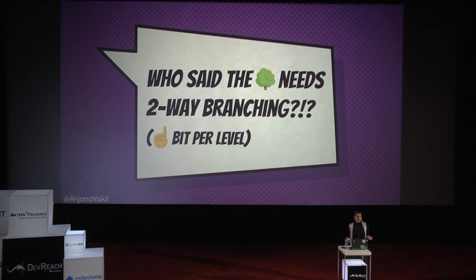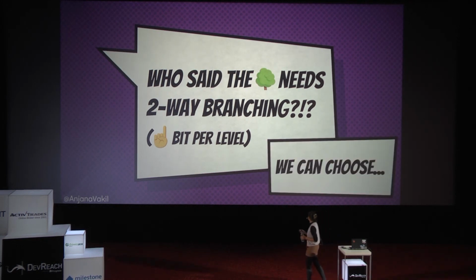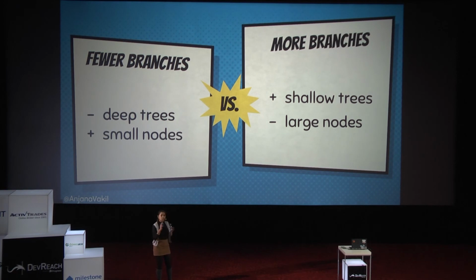So folks have experimented with this, and they've found out that there is a sweet spot in a trade-off that we have to make between the size of those nodes, the number of branches, the branching degree of our trees here, and the depth of the trees that we're going to create. So if we have fewer branches, like if we just have 0 and 1 as our options, then we do have that problem of deep trees, but our nodes are really small.